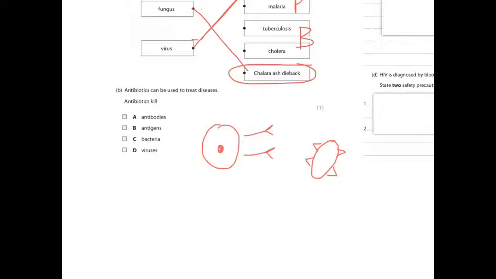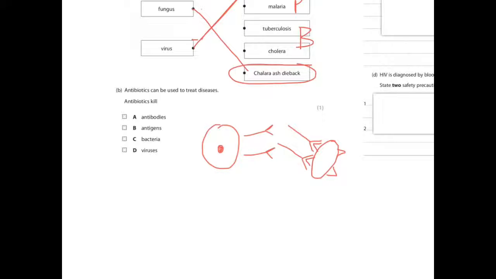So these over here are proteins, and these are also proteins. And what will happen is antibodies will bond with antigens, and that will help the immune system destroy bacteria or invading pathogens. So because antibodies and antigens are not living, they can't be killed. They're just protein molecules. So that leaves us with two things, bacteria and viruses.